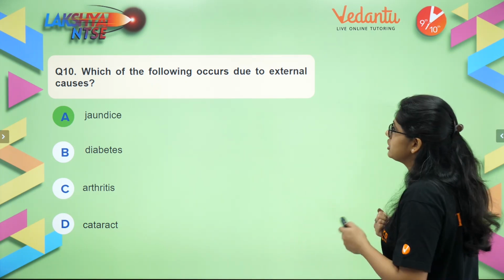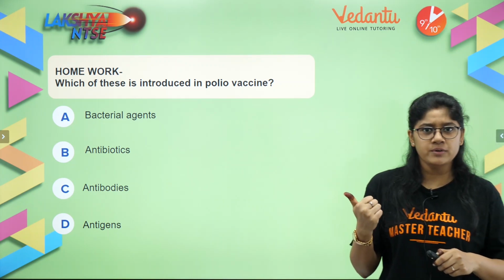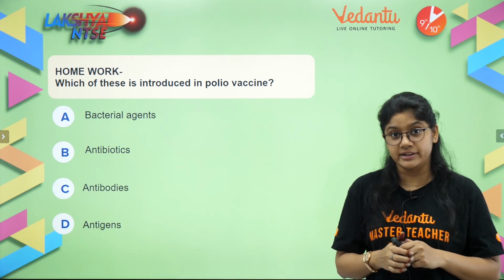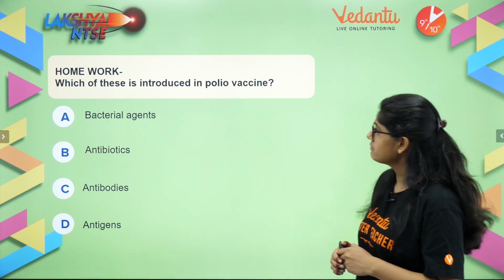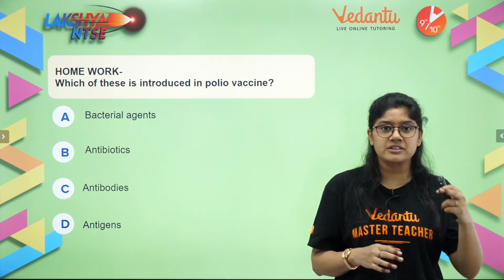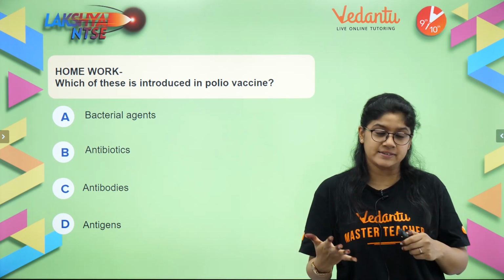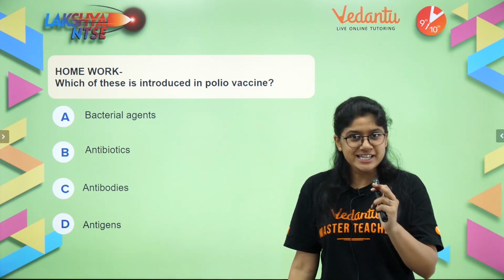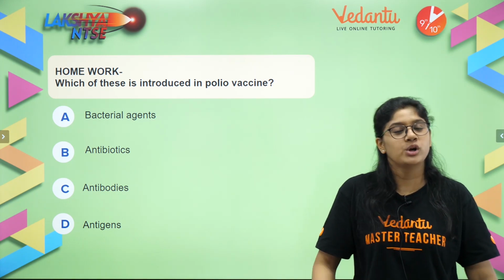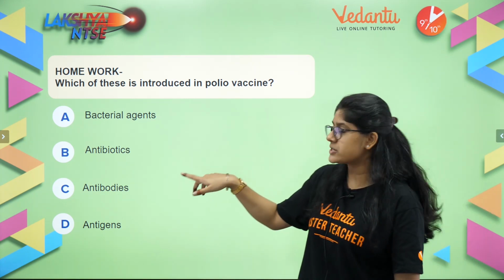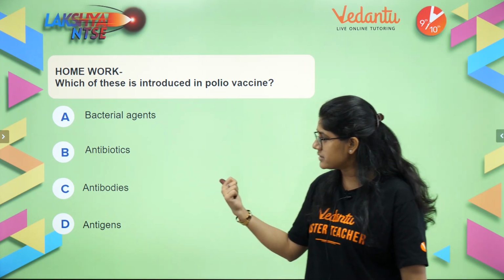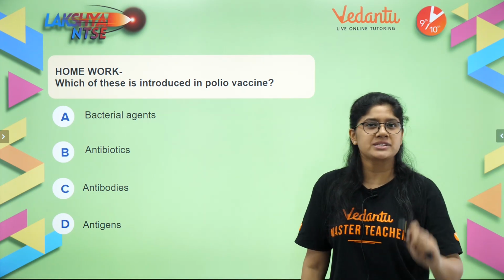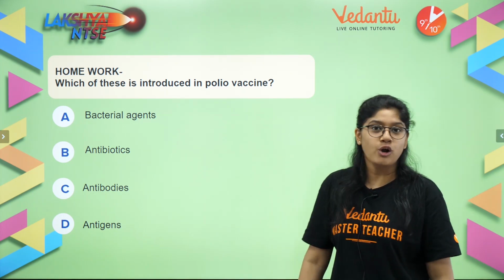Let's see question number 11, everyone. Homework question for you. Which of these is introduced in the polio vaccine? So we have studied that different types of antibodies or antigens are added into vaccines. You have to tell from this homework question which is the right option, and please do give the explanation of it. I would love to read the explanation. So the options are bacterial agent, antibiotics, antibodies or antigens. Choose one option and write it in the comment section below. Homework question for all of you.